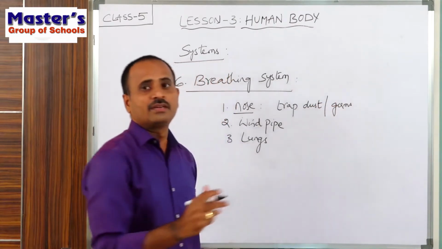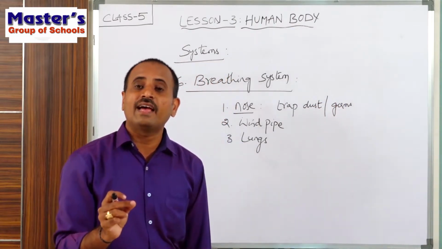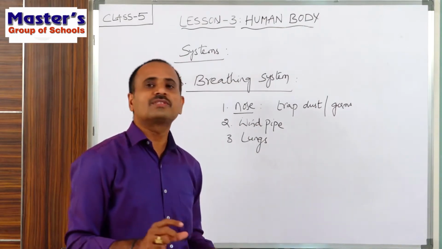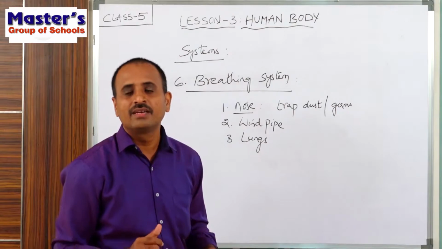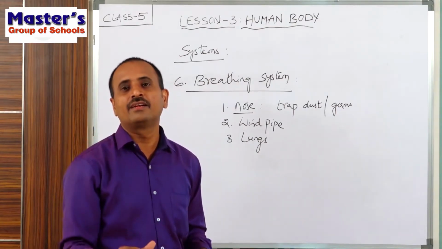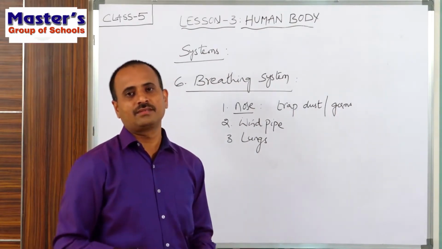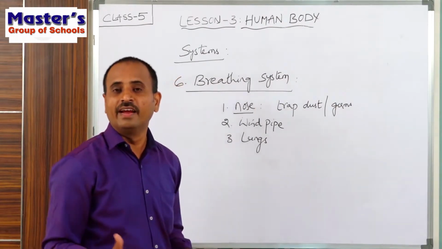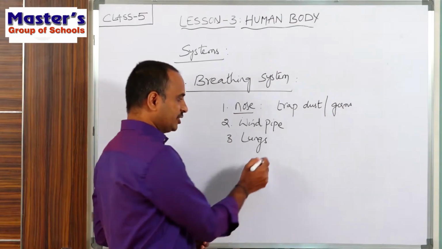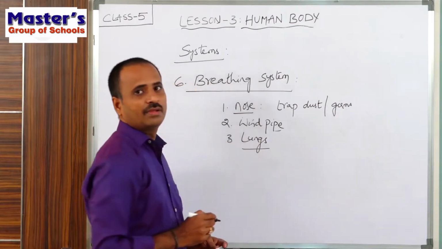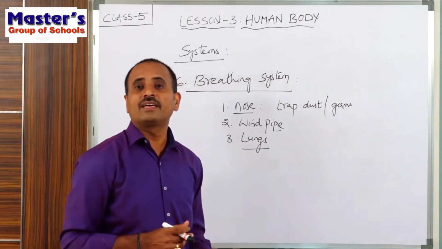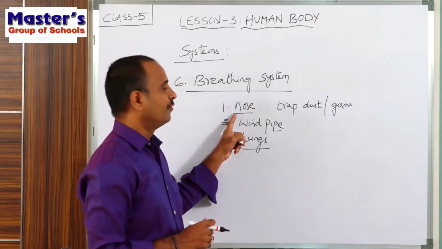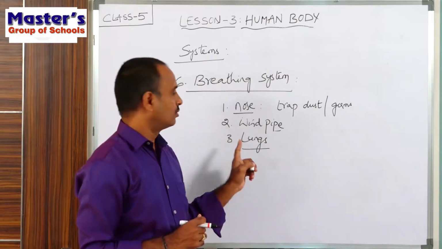That means the hairs act like purifiers. The hair present in the nose acts as a purifier. It will purify the air coming into our lungs. Next, from the nose, where does the air go? From the nose, the inhaled air will go into the lungs through the windpipe.